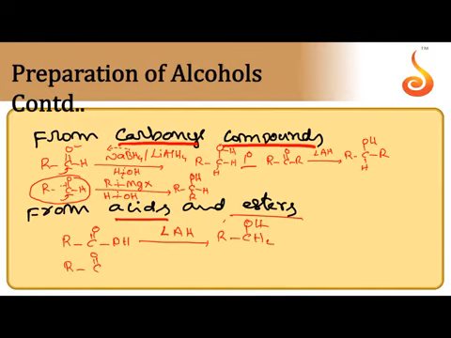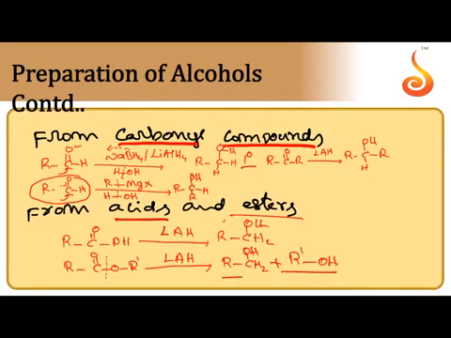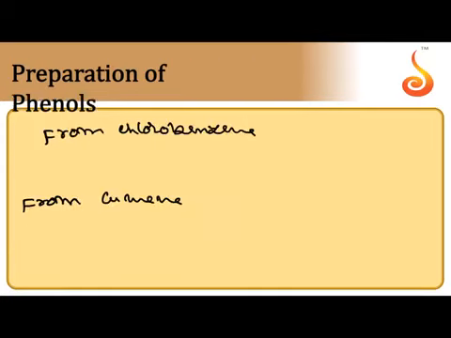If it is an ester, RCOOR', when LiAlH4 is used, the C-O bond is broken, RCO will become one alcohol, RCH2OH, and R'O will also become another alcohol. So we can get a mixture of two alcohols.